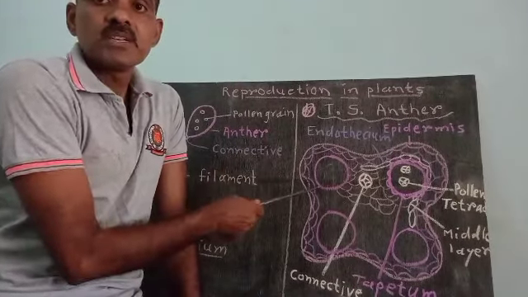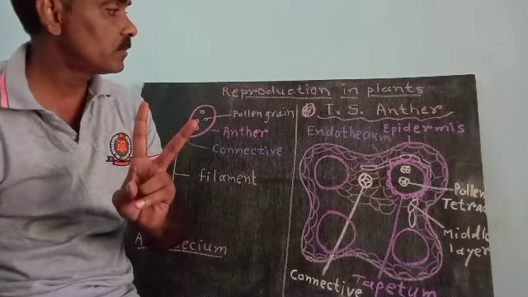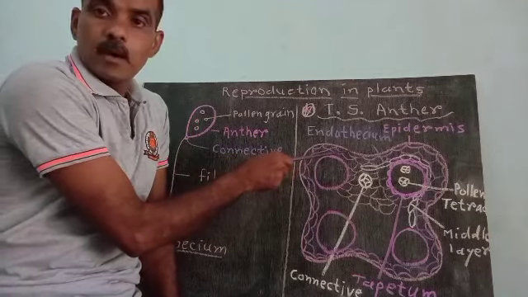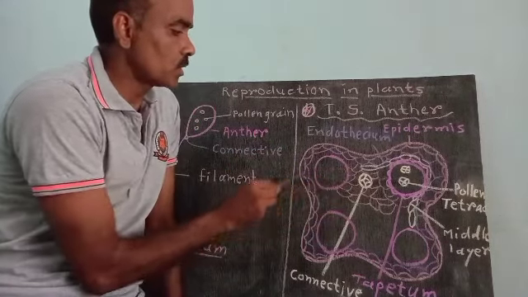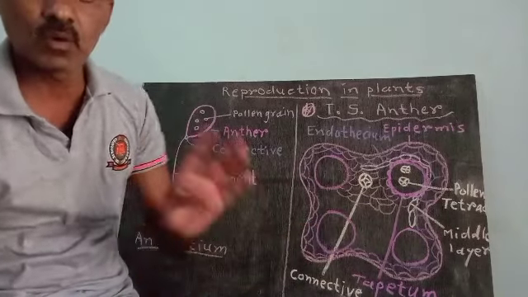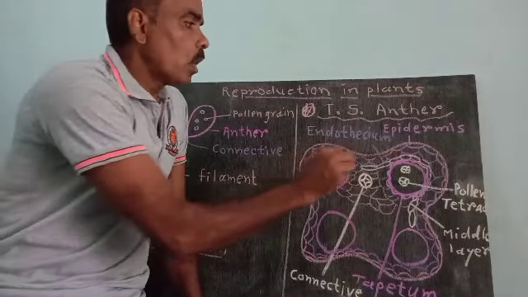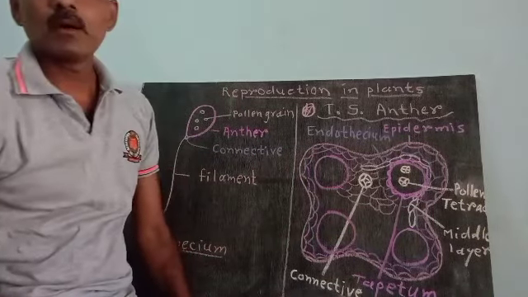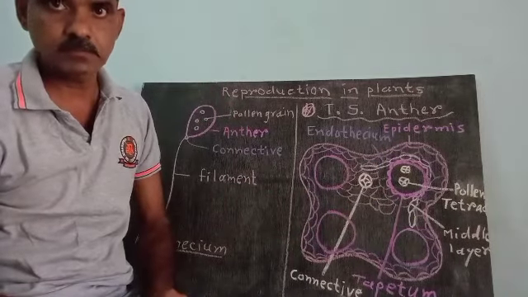Now the anther consists of 2 main parts. Which 2 parts? The wall, and here you can see the circular 4, which are the 4 pollen sacs. First, the wall. The anther wall consists of 4 layers.